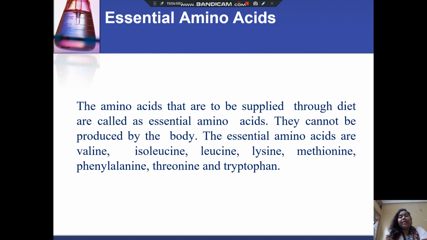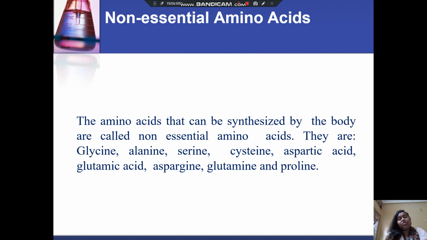Now the essential amino acids. The amino acids that are to be supplied through diet are called essential amino acids. They cannot be produced by the body itself. The essential amino acids are valine, isoleucine, leucine, lysine, methionine, phenylalanine, threonine and tryptophan.